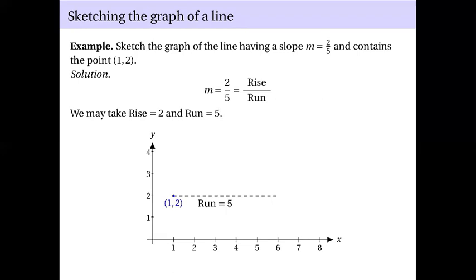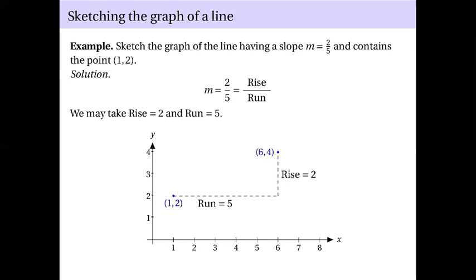Okay? And then you rise 2 units. The y-coordinate is 2. You move 2 units upwards. So this is that point, which means this point here has coordinates (6, 4). So from (1, 2), you run 5, then you rise 2, okay? You will get this (6, 4).